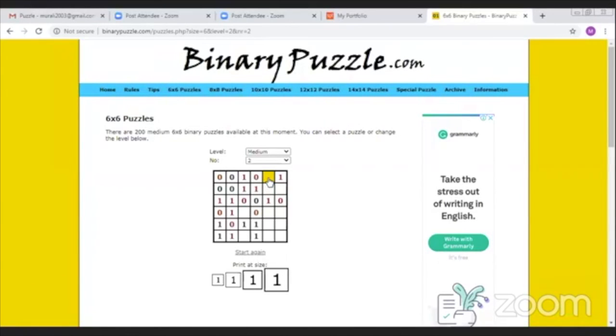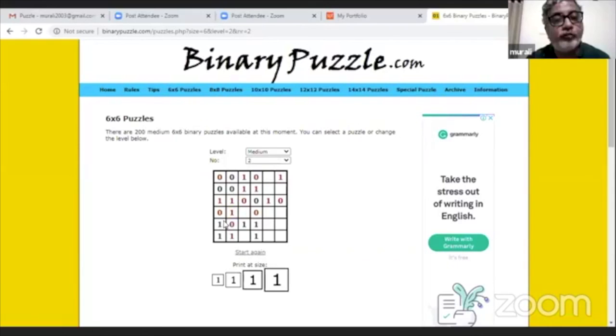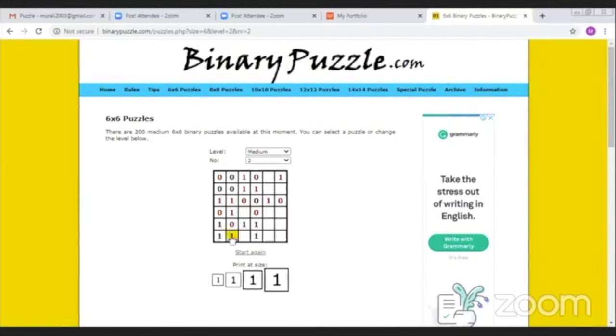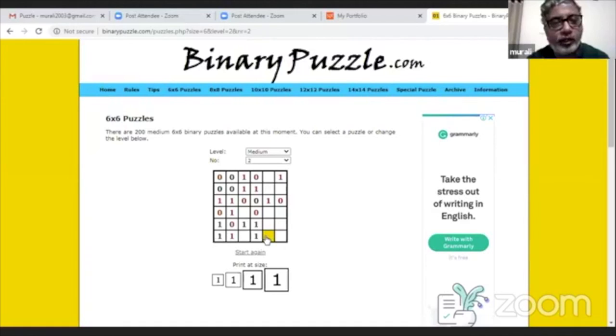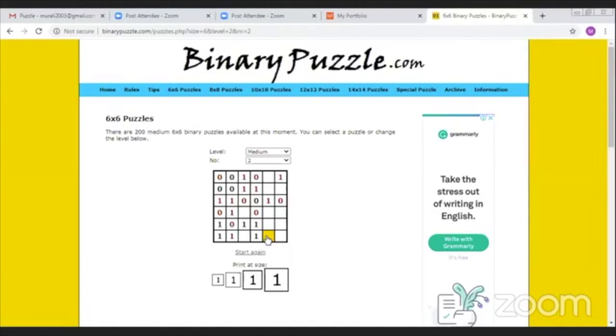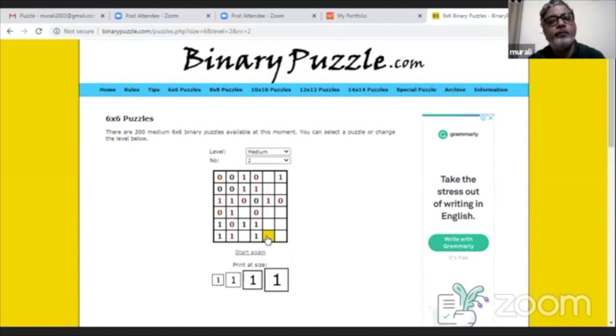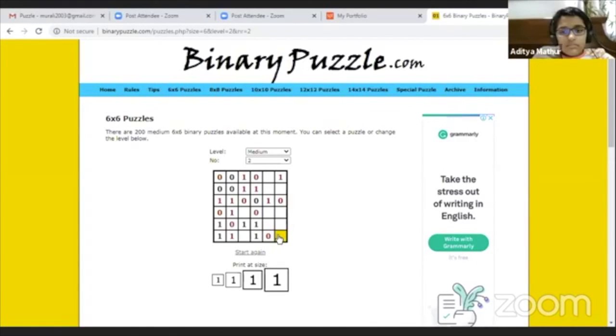Sixth row, fifth column. Okay. 0. Yeah, correct. Unmute. Yeah, and one more, Niranjan, quickly. 0.